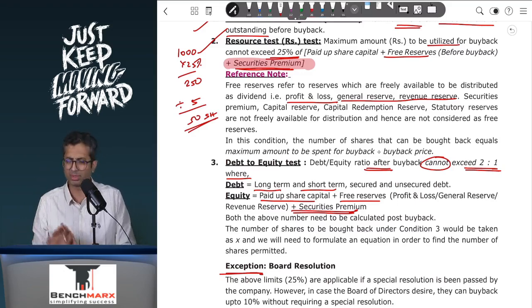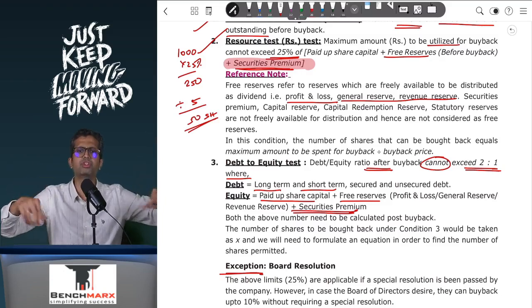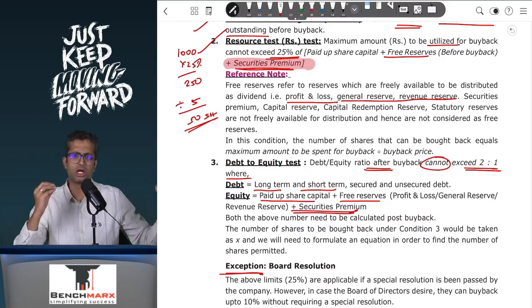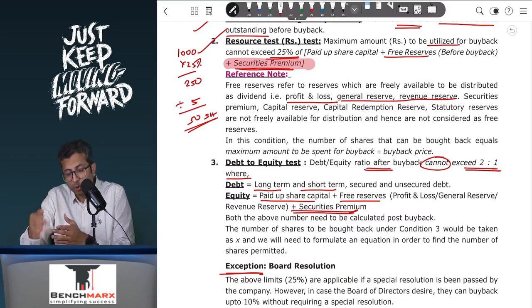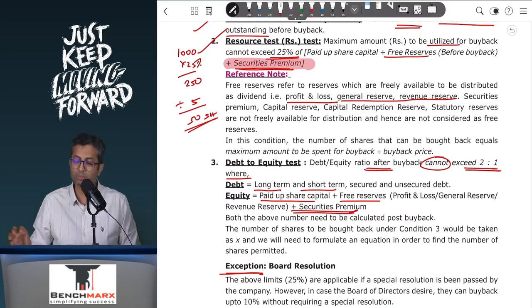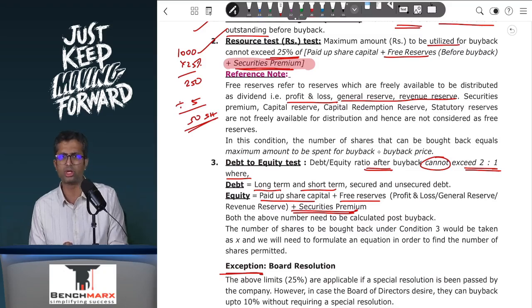So your limit is 15%. So there are three limits. 25% in general for an unlisted company which is using a special resolution by the shareholders. 10% for a company which is using a board resolution. However, if it is a listed company using the open market route to buy back, the cap is kept at 15%. These are the three for MCQ purposes. From an exam perspective, you can safely go with 15%, and that will ideally give you the appropriate answer.